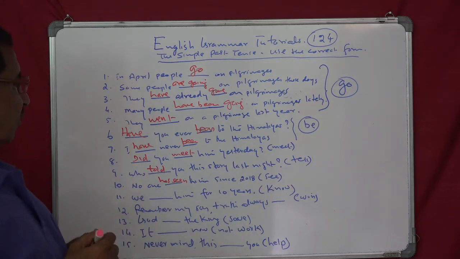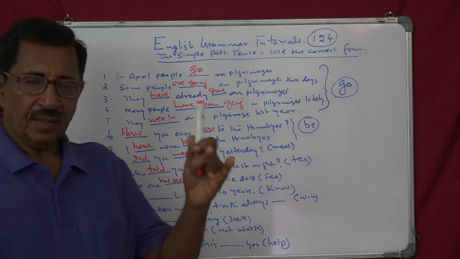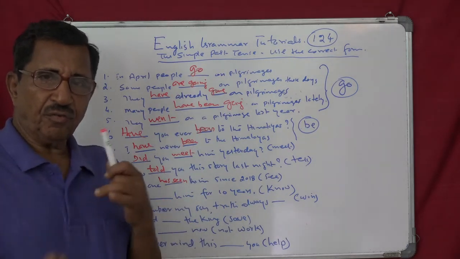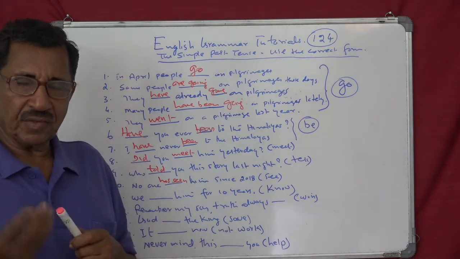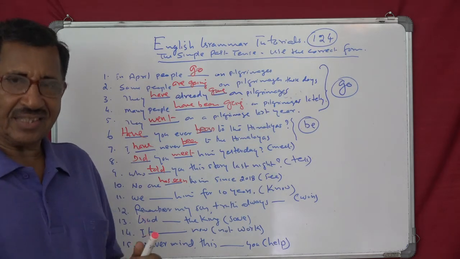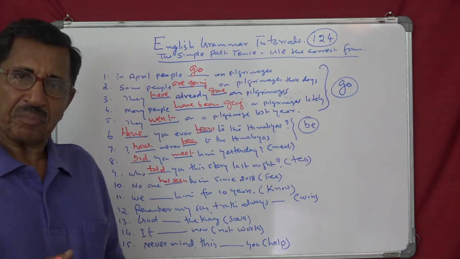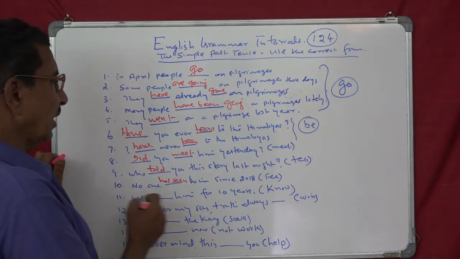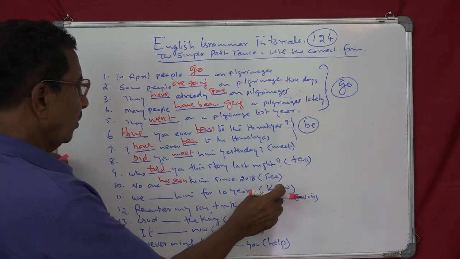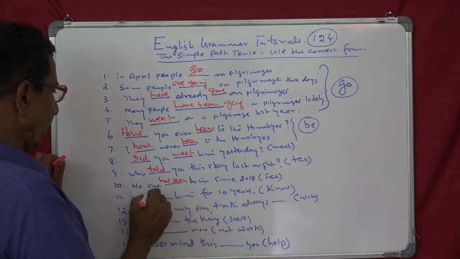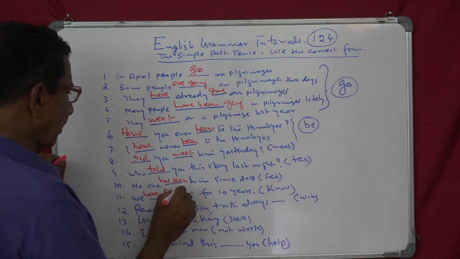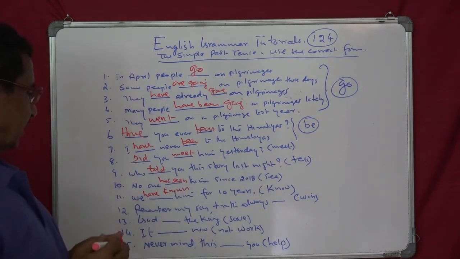Next is for 10 years. A period of time, 10 years, for and since. The use of for and since goes with the present perfect tense. So you can say, we have known him for 10 years.